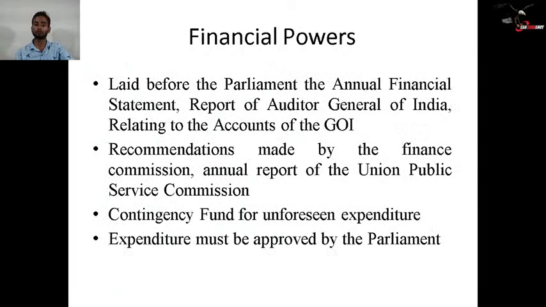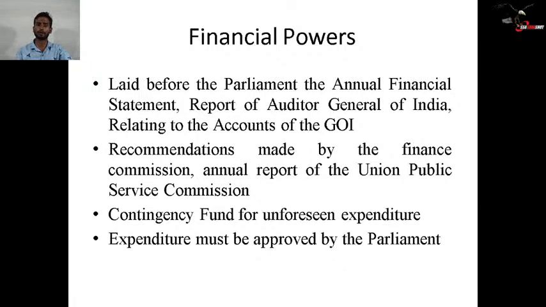The annual financial statement is laid before the Parliament. What is this annual financial statement? It is the budget, as we say. The term budget is not mentioned in the Constitution of India, so it is referred to as the annual financial statement. Then the report of the Auditor General of India relating to the accounts of the Government of India.